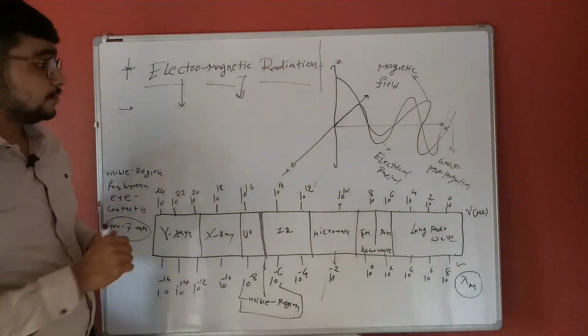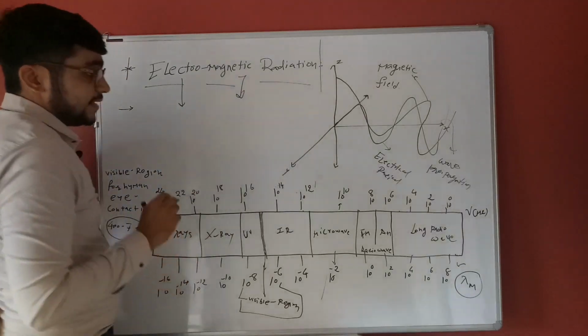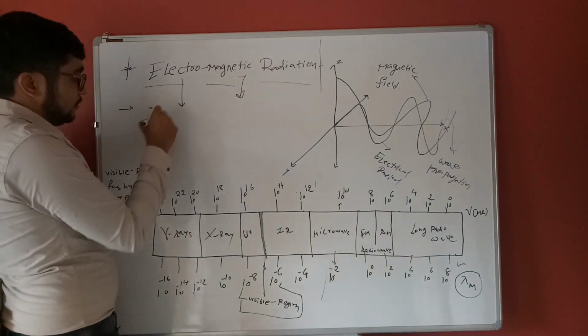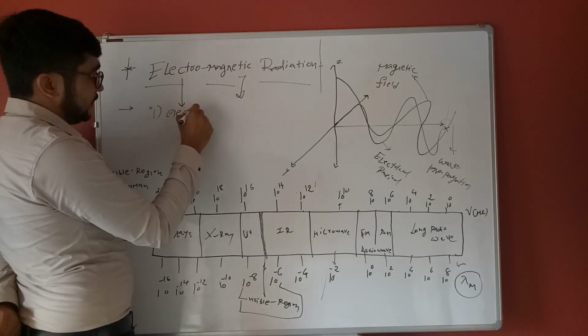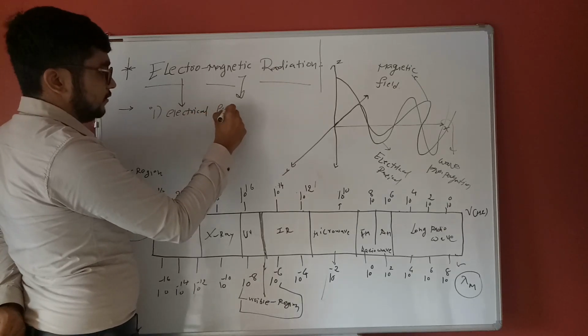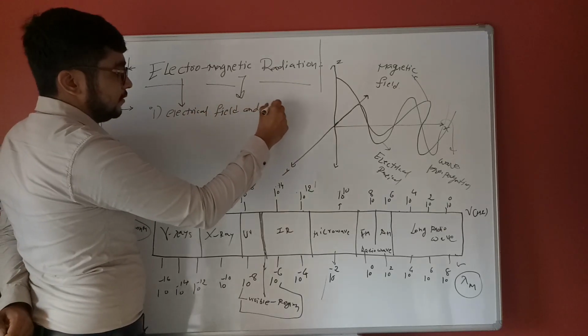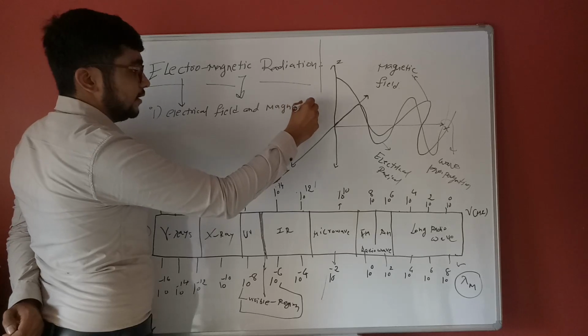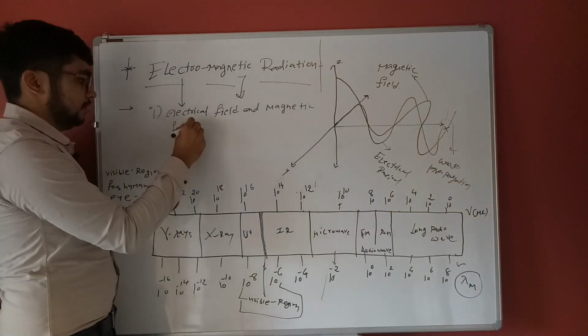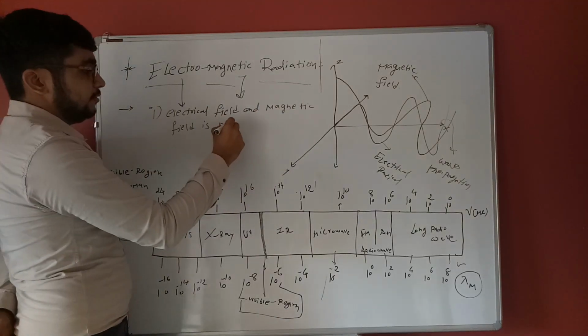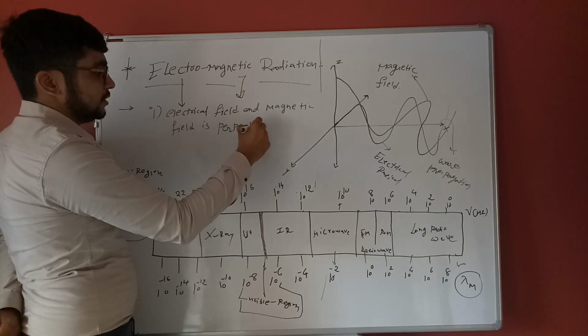So that is the second point. What is the first point? The first point is that the electric field and magnetic field are perpendicular to each other.